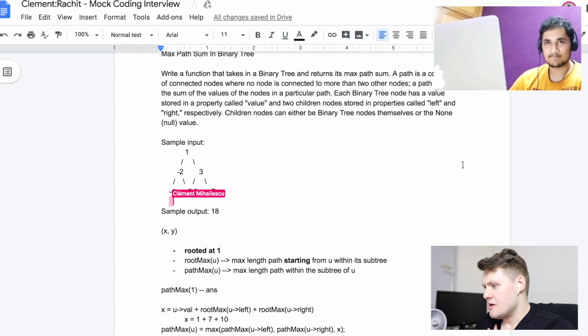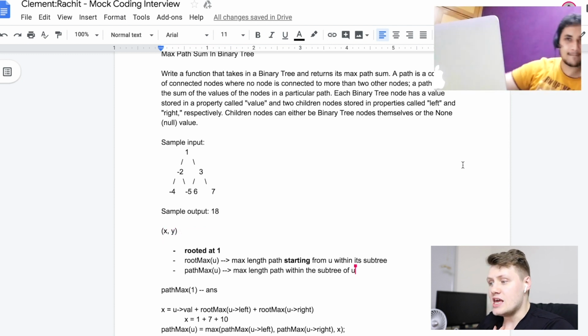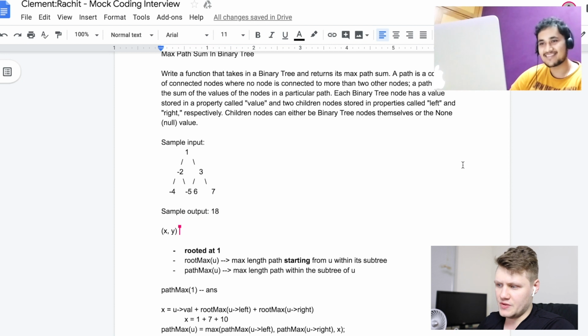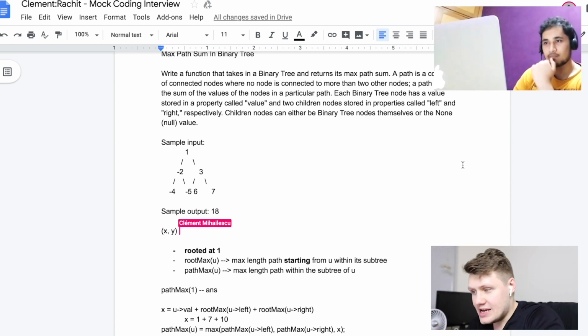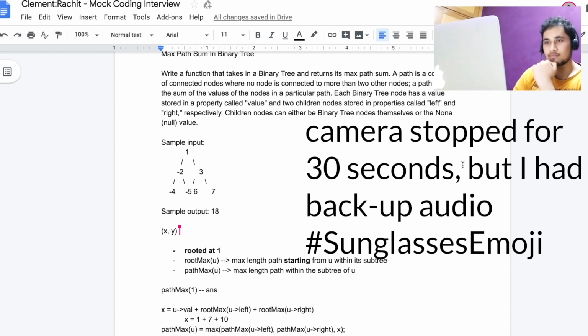And otherwise, I think he went through the pseudocode. The first thought that Rachit gave out was this thing of calculating all the pairs of paths, the whole XY thing. That was, I think, a good first idea to throw out there, like, oh yeah, this is something that we could do. It doesn't seem like he really used that afterwards, but it sort of got him on the correct footing, or on the correct path, pun perhaps intended. And again, overall, I think really good job for a 45-minute interview with a couple of interruptions in the middle.